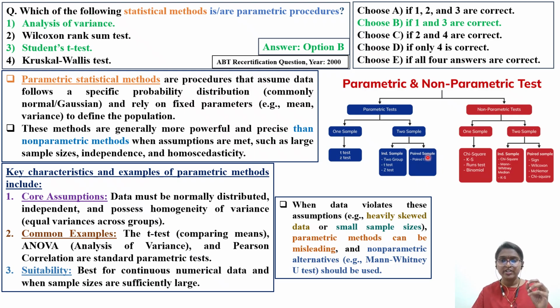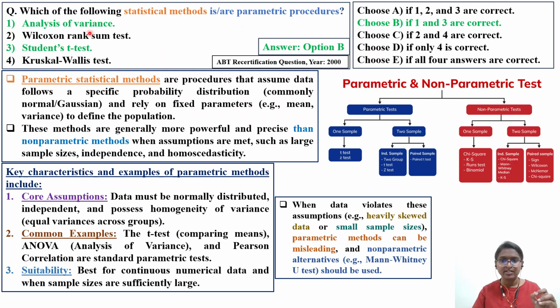Okay. Mostly I will see that the Z test will be there in our acute and 28-day toxicology studies, using software like Dunnett. So we'll see the parametric statistics, we haven't seen the options yet. We have to identify the statistical methods which are parametric procedures. It's a direct question. If you know this particular classification, you will be able to do it.